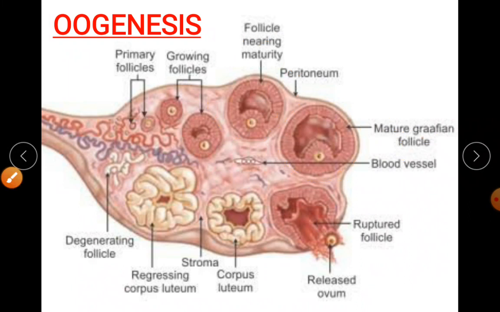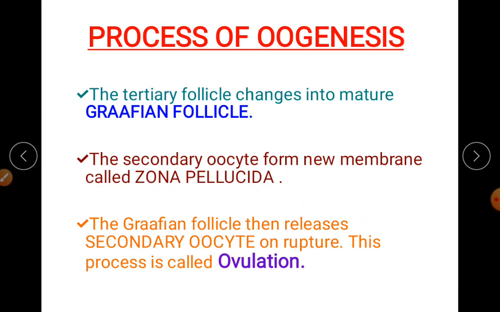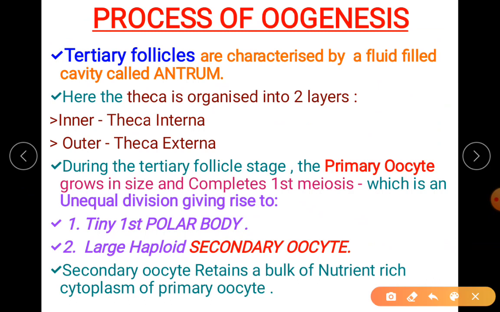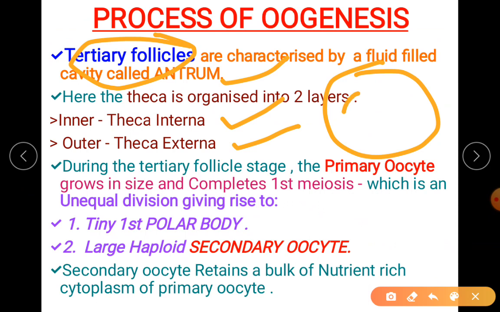So we are still in the tertiary follicle. We will continue with what the tertiary follicle is. You have understood it has antrum and it has theca interna and theca externa. So in this tertiary follicle, remember the structure like this. This is the oocyte. It is still a primary oocyte.